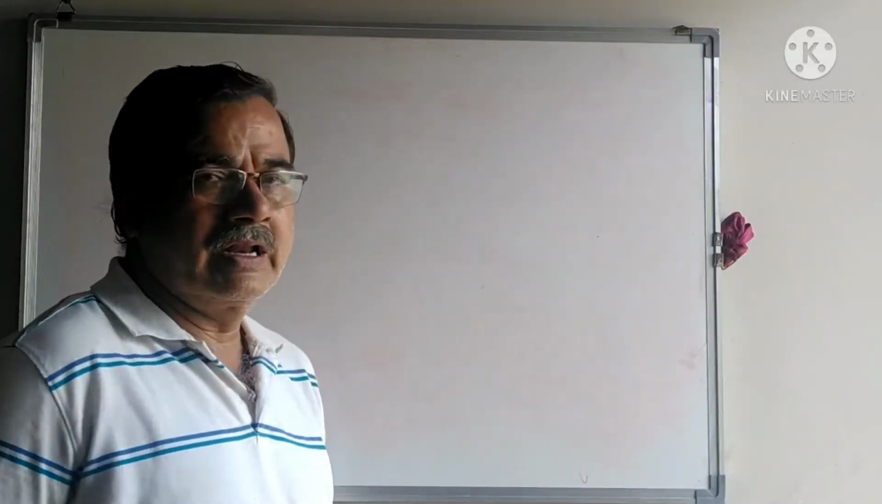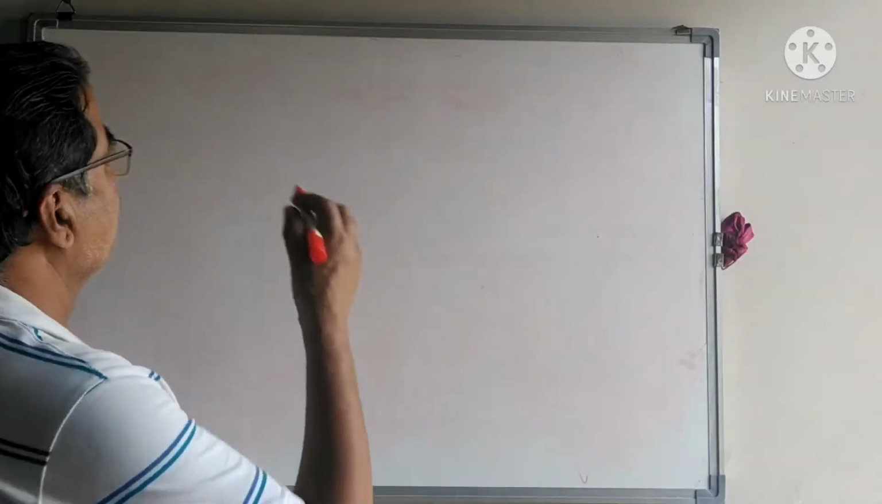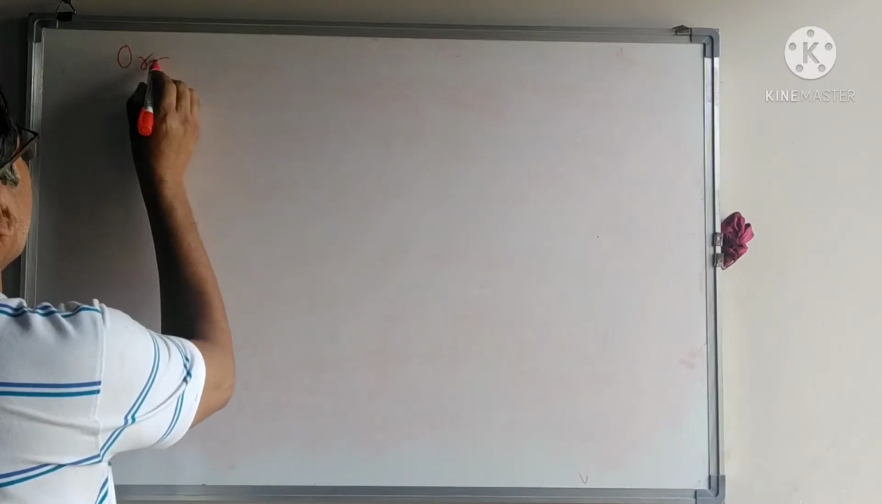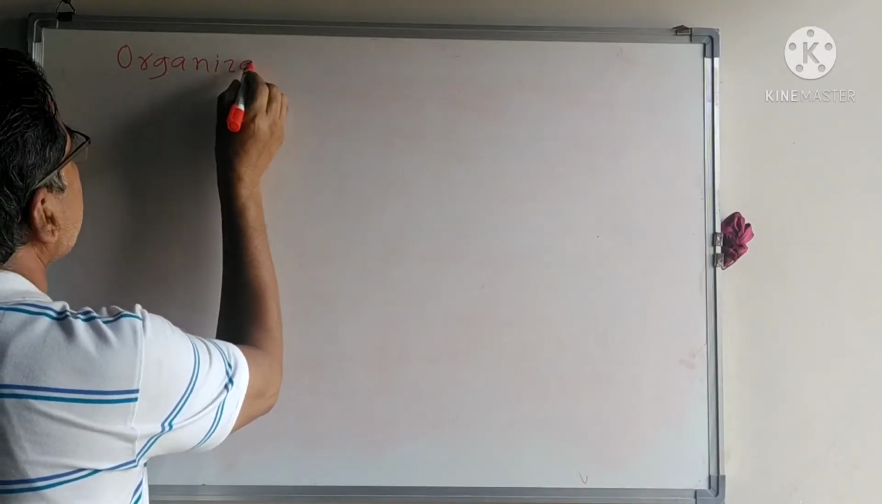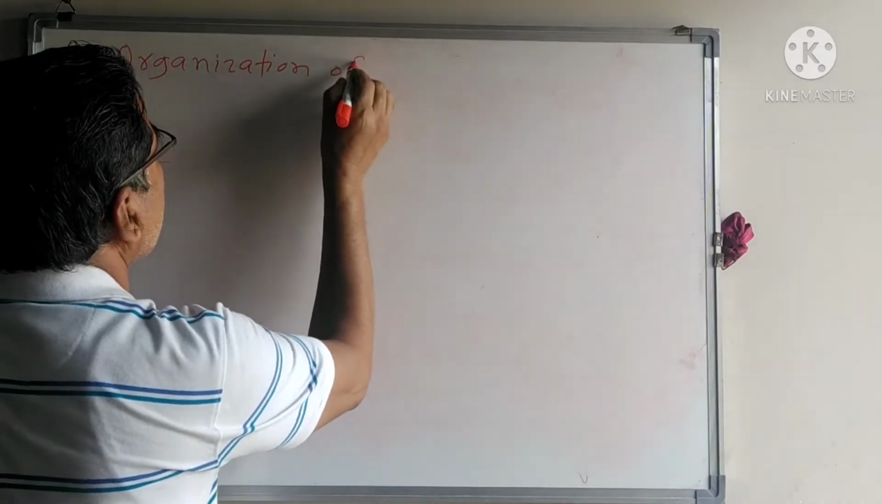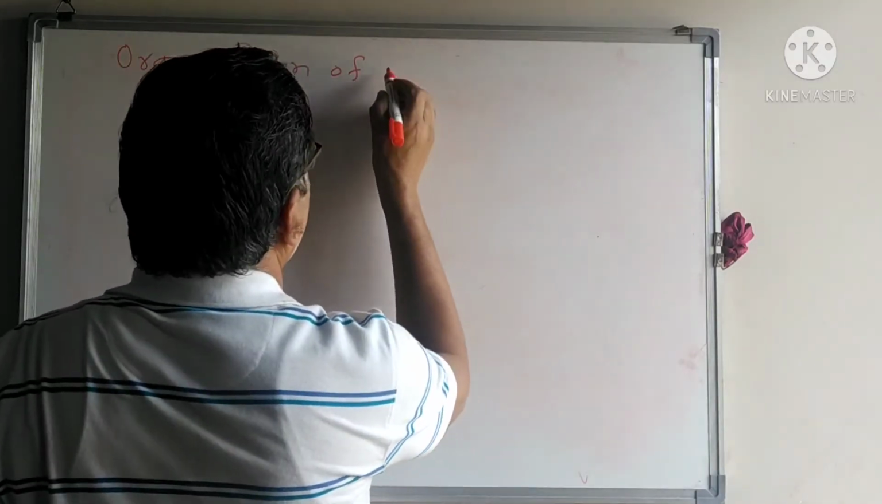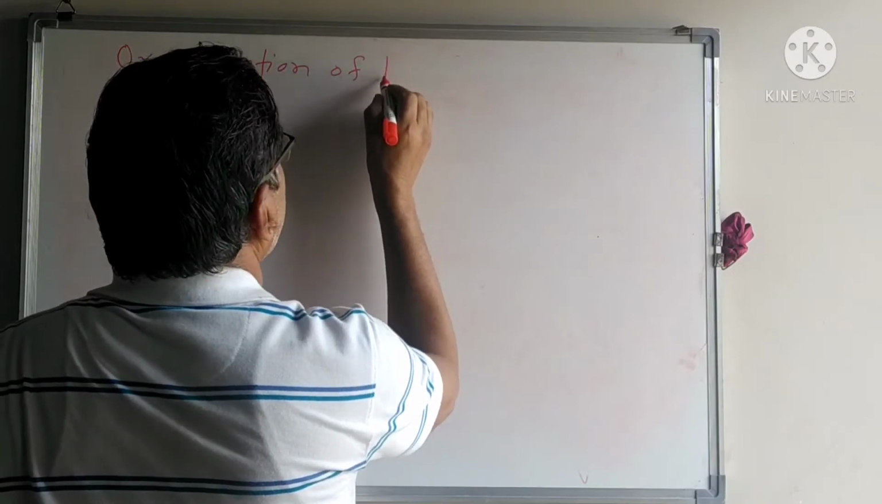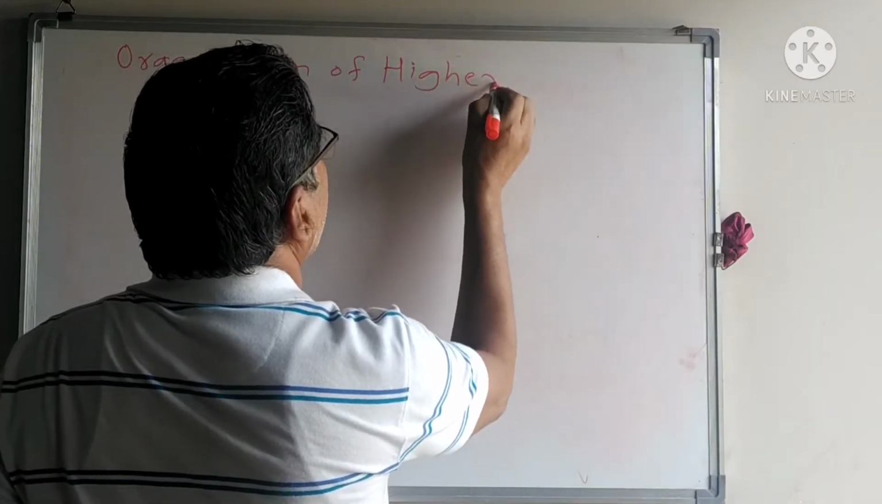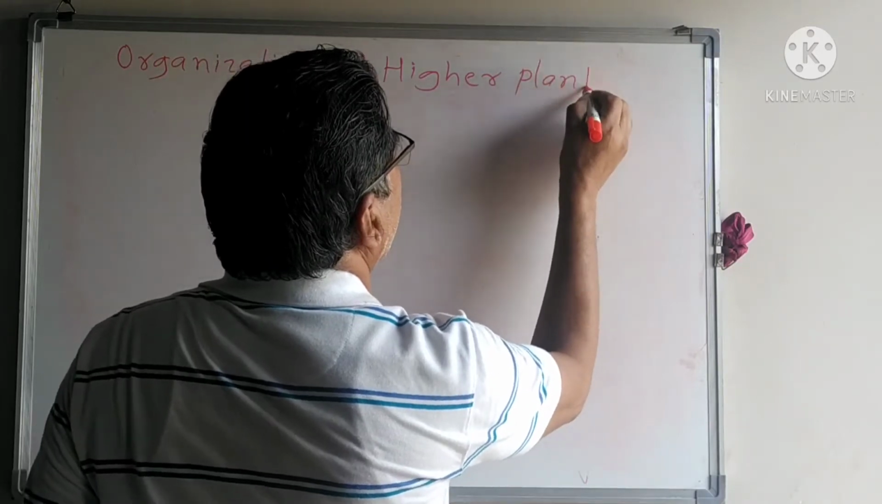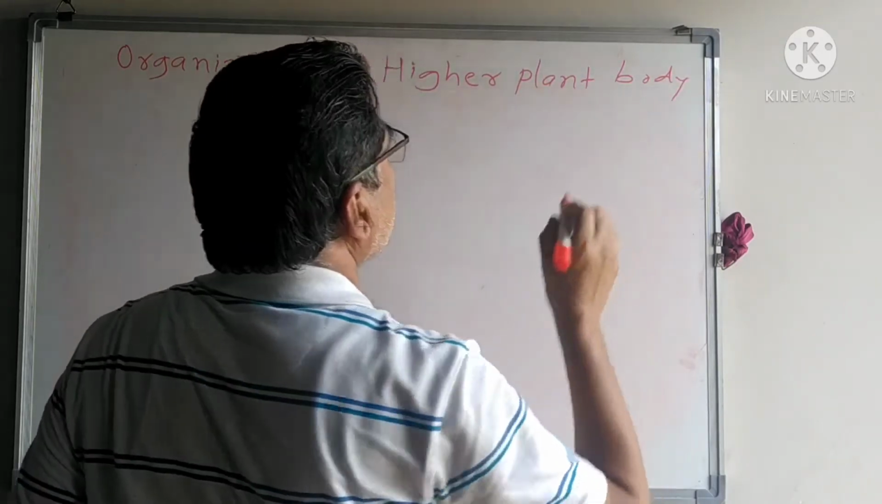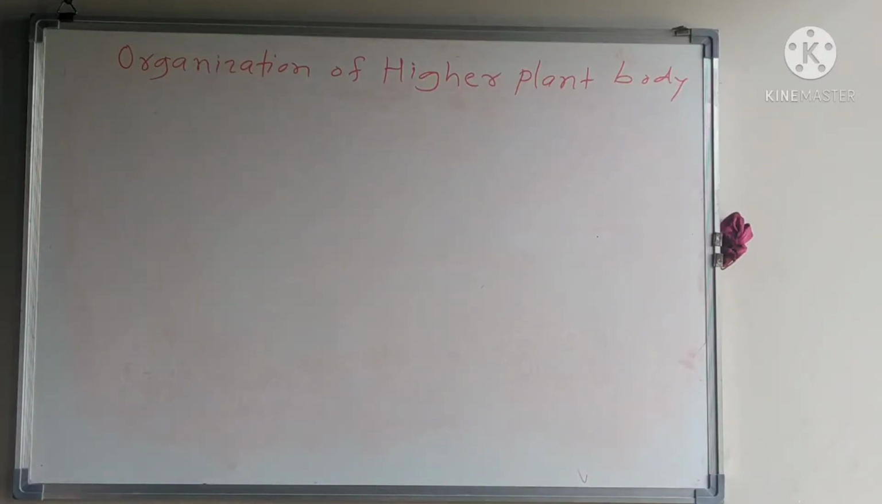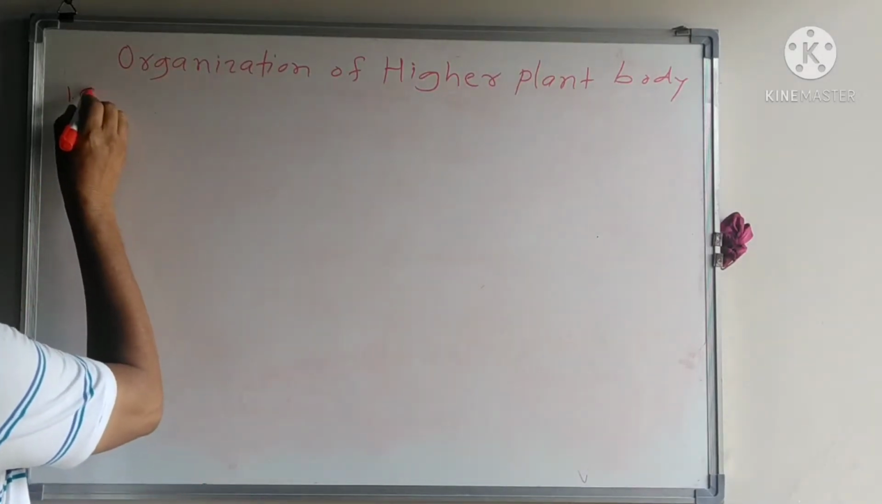Students, we are going to see paper number 7, the first unit: organization of the higher plant body. This is the first unit, and from this first unit we are going to see the sub-unit.